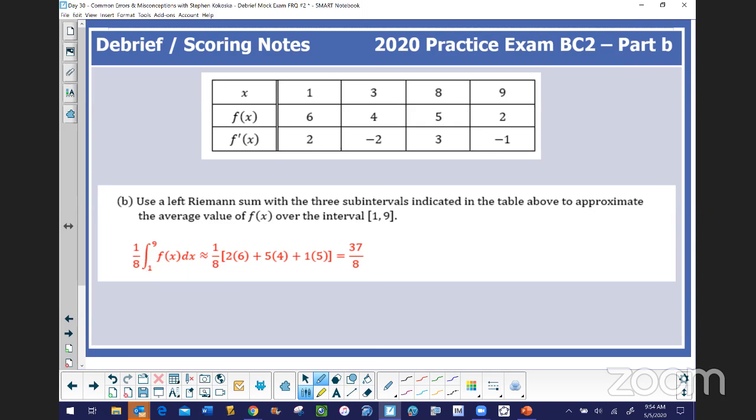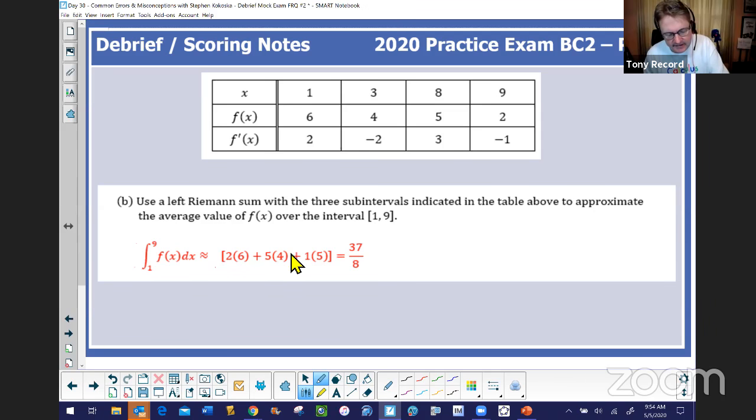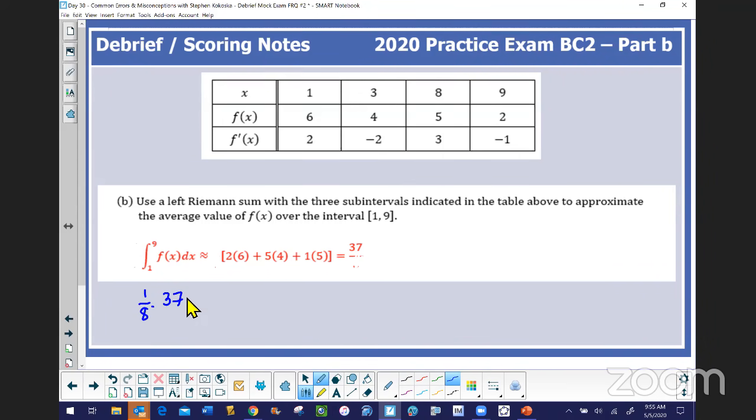Now, just really quickly, let's suppose a student forgot this 1/8, and then all of a sudden they got to the end of this problem and said, oh, I need that 1/8 in there. I don't think that 37 over 8 would be a very good idea to place in that particular position, because you have what we call a linkage error. Now, if you decided that you had this 37 value, and then in the next line you said, oh, this is an average value, maybe I should introduce that 1/8 times 37, that would be perfectly acceptable. It's sort of like a restart, sometimes we call that. As long as you don't link things together that aren't correct, you're going to be in good shape.